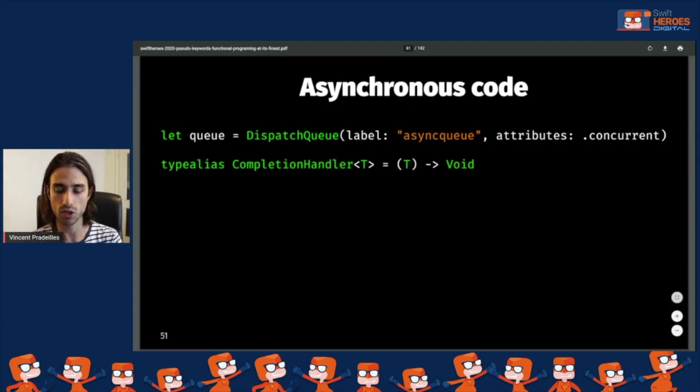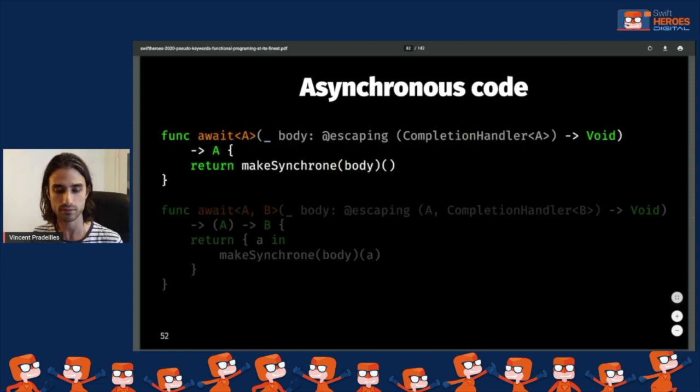So I'm going to create a few helpers. First, I'm going to create a queue. It's going to be a constant that is a queue on which we can dispatch some blocks of code, and you can see that I make it a concurrent queue. And then I'm also creating a type alias, so it will help us have function signatures that are a little bit easier to read. It's called CompletionHandler. It's a generic type alias on a function that takes an instance of T and returns nothing.